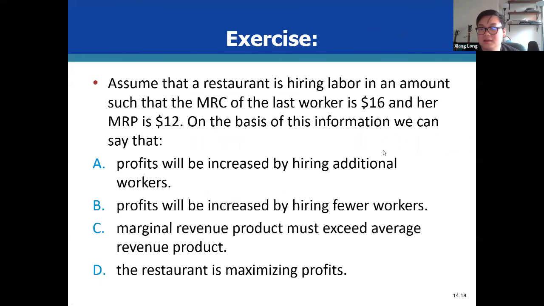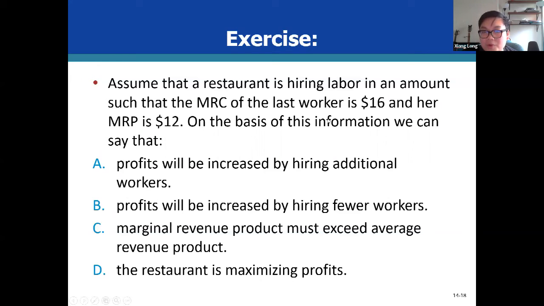Assume that a restaurant is hiring labor in an amount such that the marginal resource cost of the last worker is $6 and the marginal revenue product is equal to 12. On the basis of the information, we can say that, now we have the marginal resource cost and we have the marginal revenue product. In this case, we find out that our marginal revenue product is actually already smaller than our marginal resource cost.